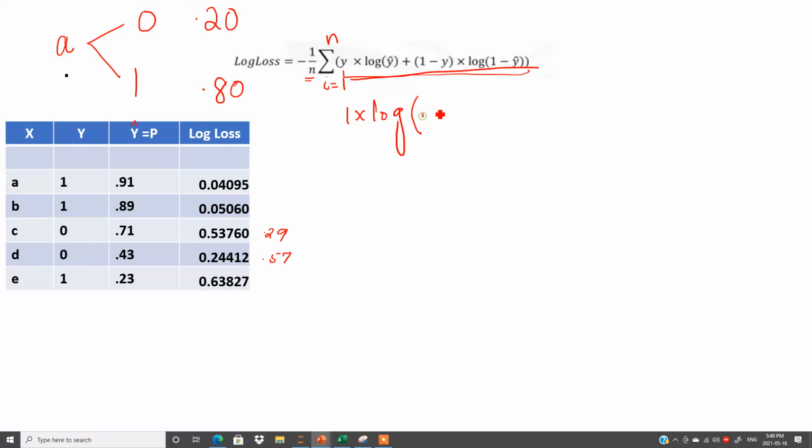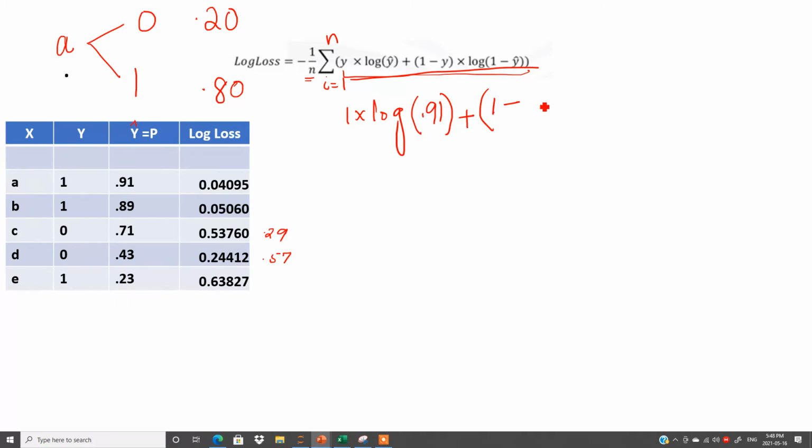So log of 0.91, right? Just follow this. Y is this, then log y hat, and then we have a plus sign here. After this, 1 minus y, I'm going to tell you one of the most important points here. 1 minus y. What is y here?